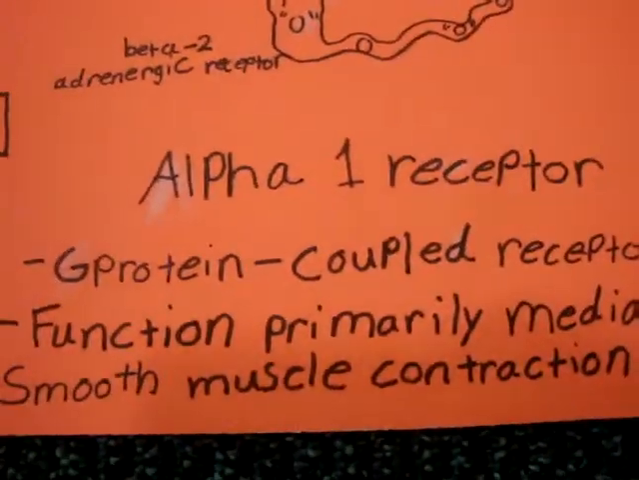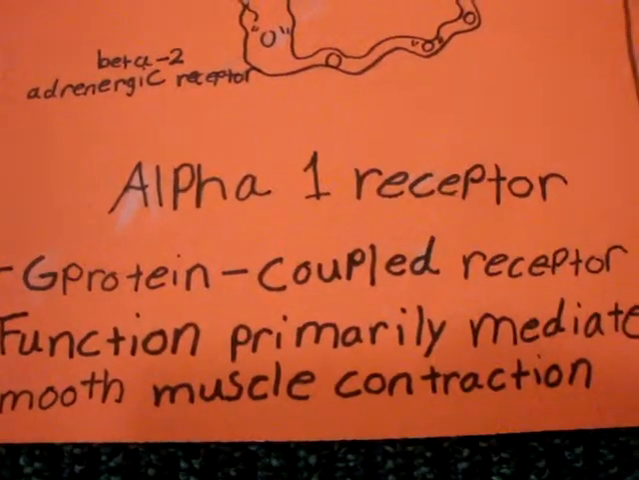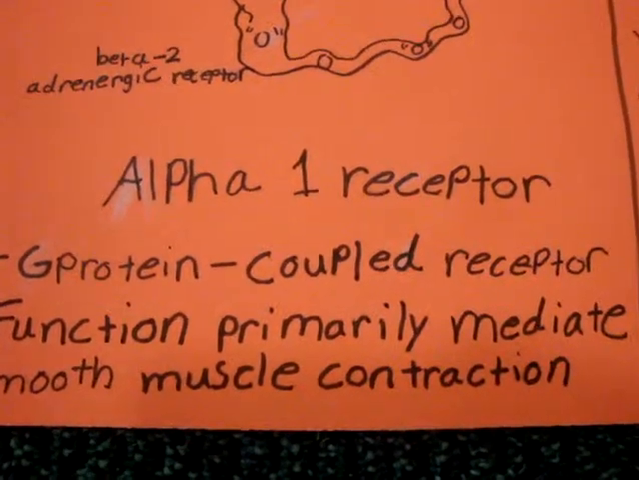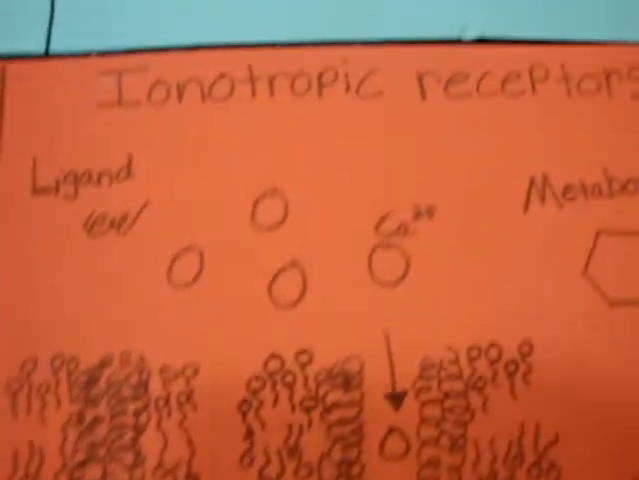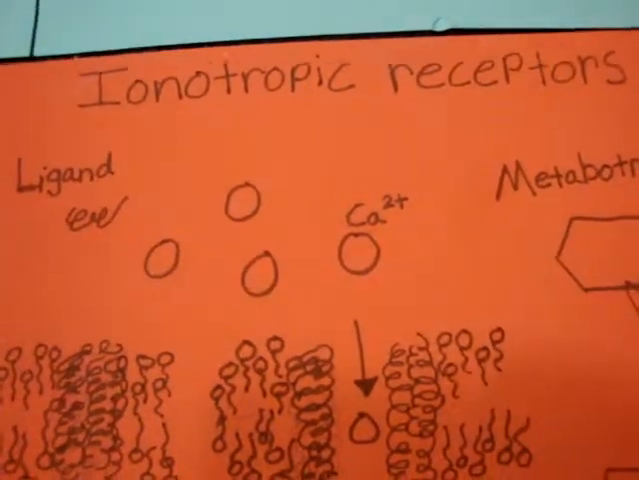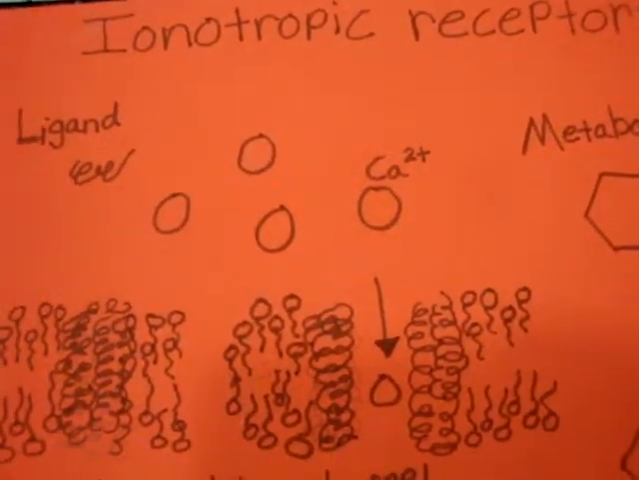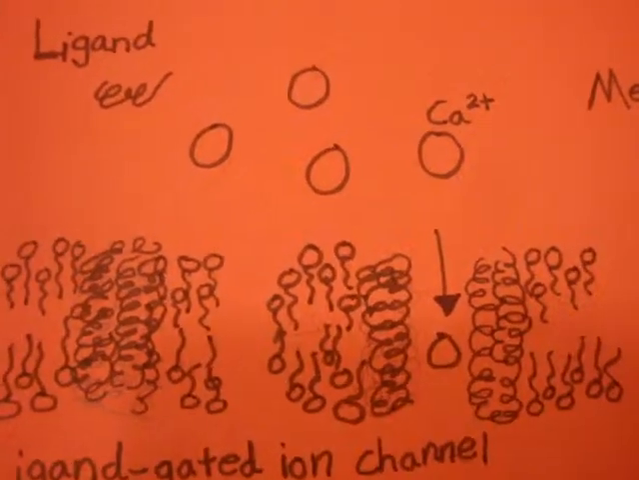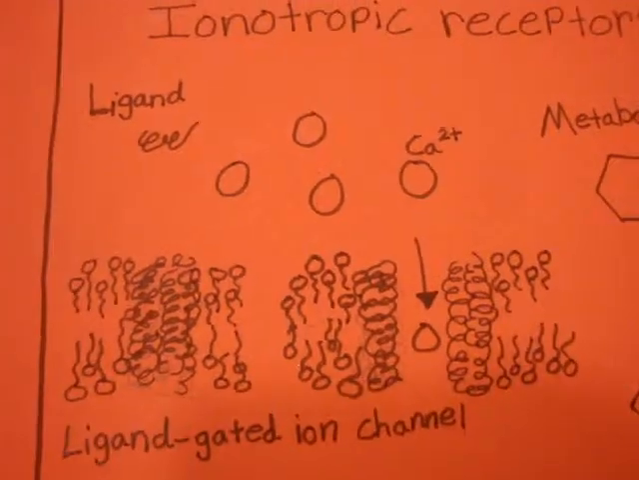Alpha-1 receptors are G-protein coupled receptors, which function primarily to mediate smooth muscle contraction. Ionotropic receptors are transmembrane molecules that can open and close a channel that would allow smaller particles to travel in and out of the cell.